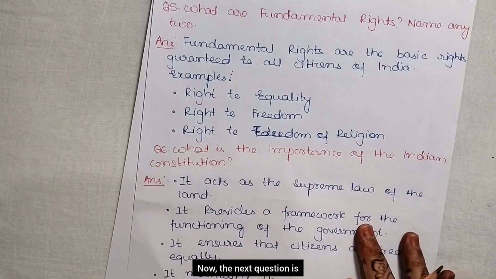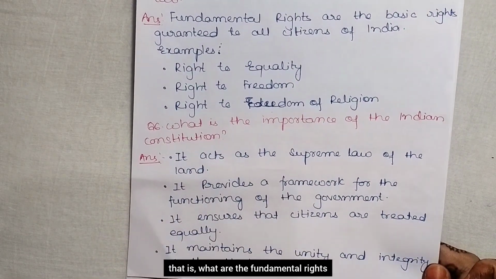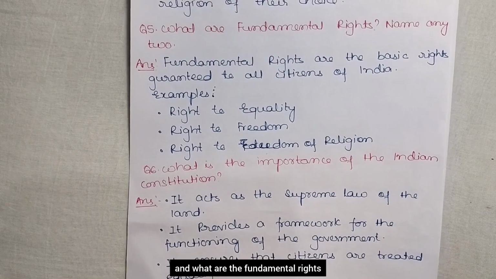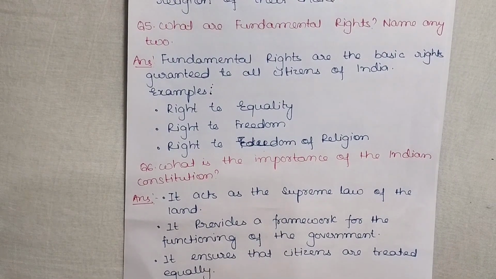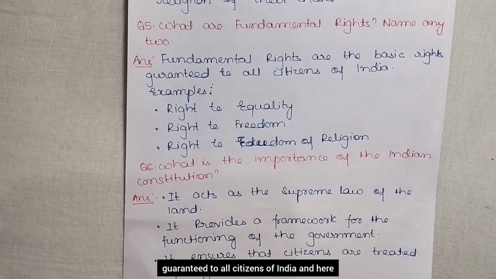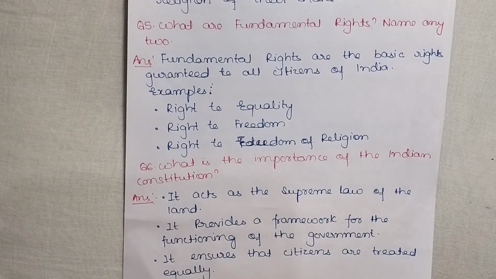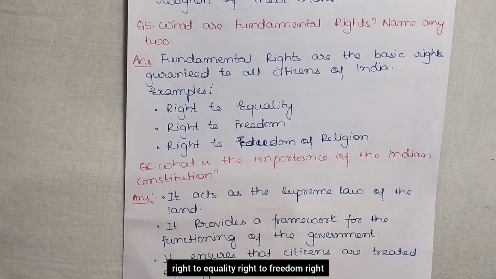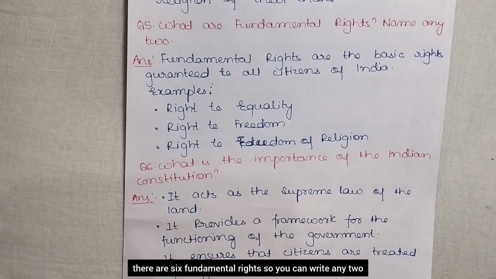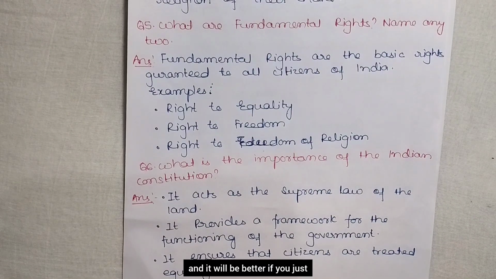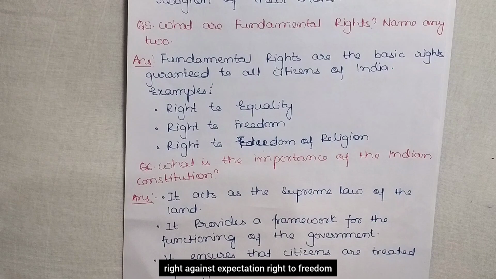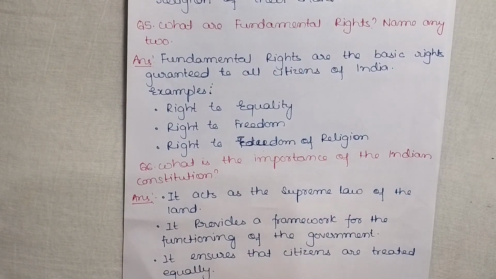Now, the next question is question number 5. What are the fundamental rights? Name any two. Fundamental rights are the basic rights guaranteed to all citizens of India, such as the right to equality, right to freedom, and right to freedom of religion. There are six fundamental rights, so you can write any two, and it will be better if you keep in mind all the rights: the right to equality, right to freedom, right against exploitation, right to freedom of religion, cultural and educational rights, and right to constitutional remedies. Okay, so here you can mention any two.